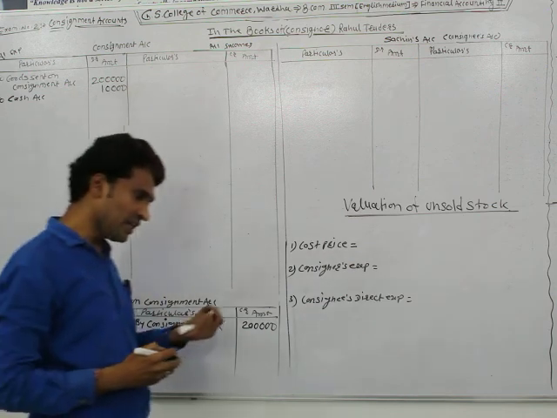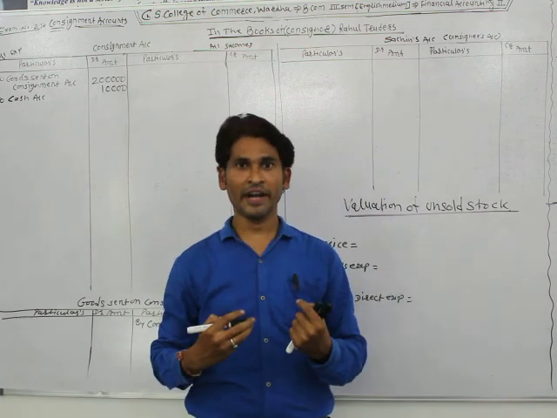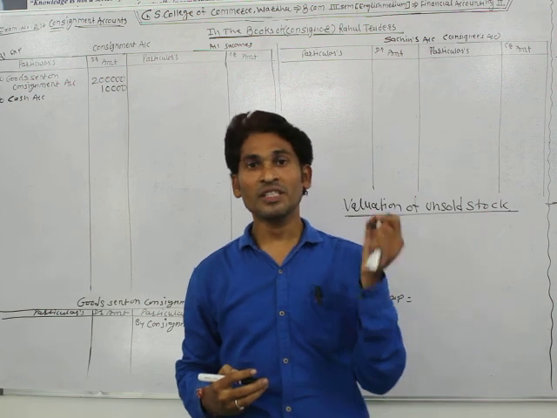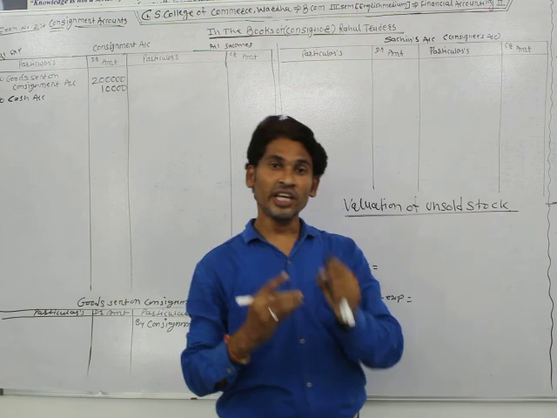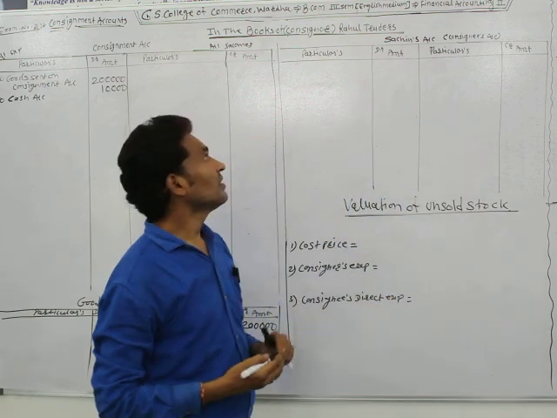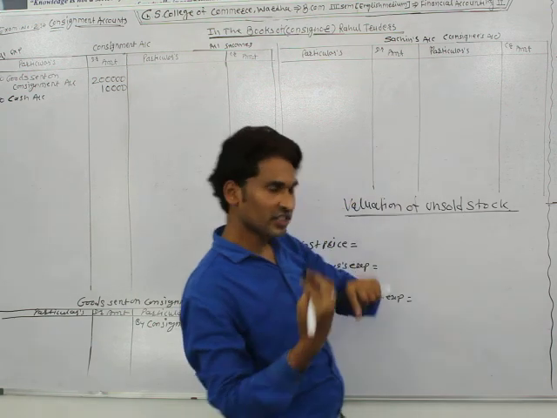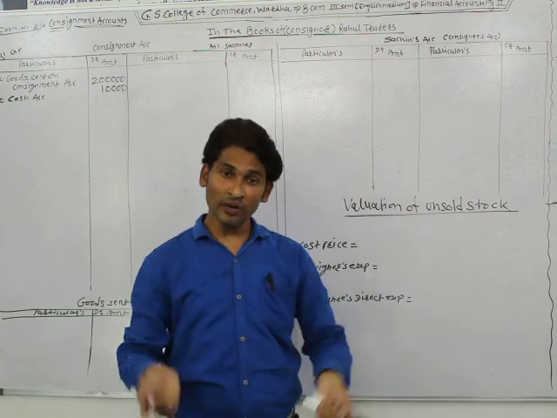Rahul Traders passes the journal entry for this transaction. The cheque is received by Rahul Traders, so it debits the bank account. The journal entry for this transaction is bank account debit, and the cheque is given by Sachin, so it credits Sachin's account. In this transaction Sachin is the giver, and as per the rule of personal accounts, credit the giver.